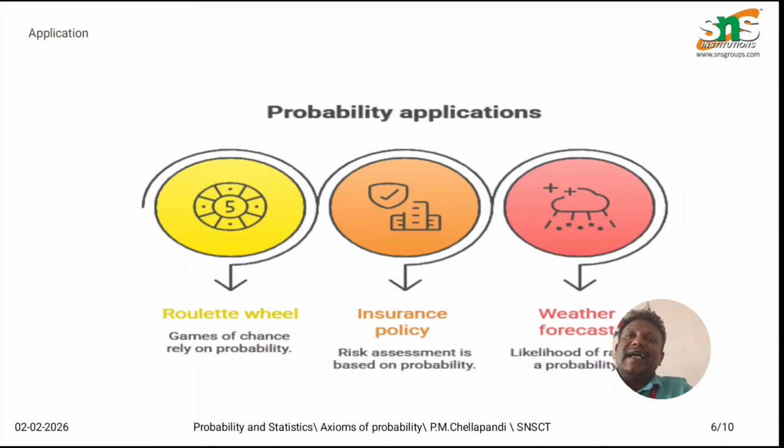Why are axioms important in AI and engineering? In engineering, machine learning models are calculated using probabilities. Risk analysis uses probability values. Data science relies on probability rules. If axioms were not defined properly, probability calculations would not be consistent. So axioms ensure mathematical correctness, right?